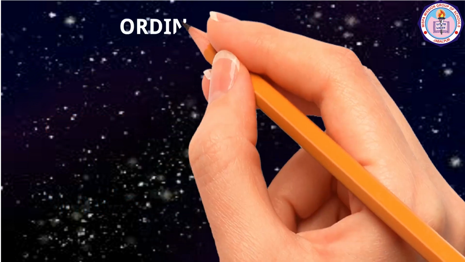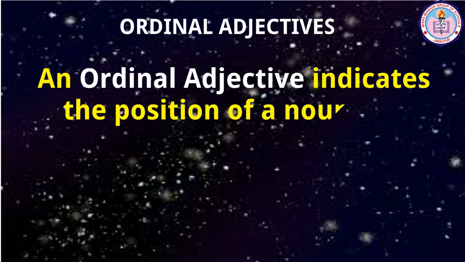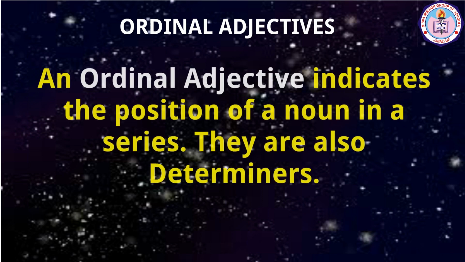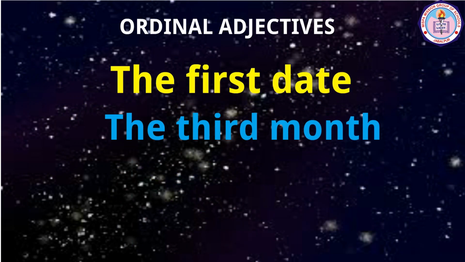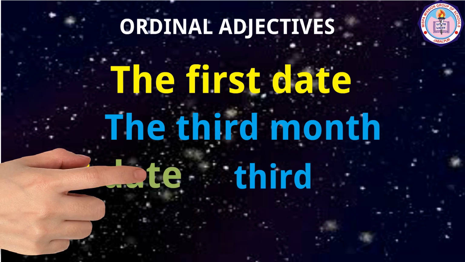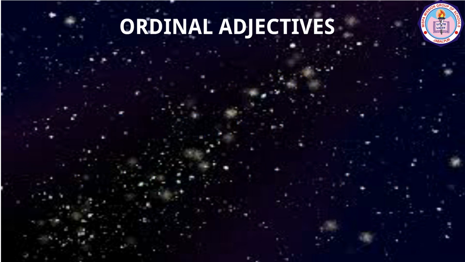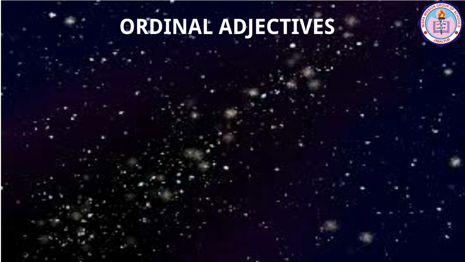Let us see what ordinal adjectives are. An ordinal adjective indicates the position of a noun in a series. They are also determiners. Examples: the first date, the third month. The adjectives first and third modify the nouns date and month respectively. Here, the learners should note that the article the is to be used with the ordinal adjectives.